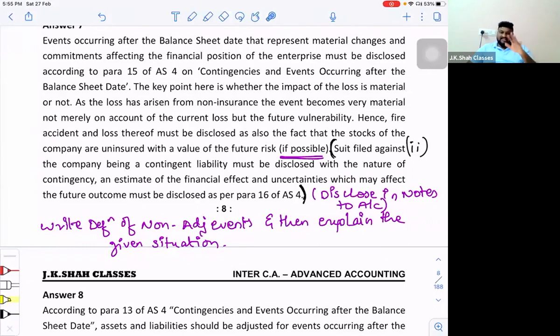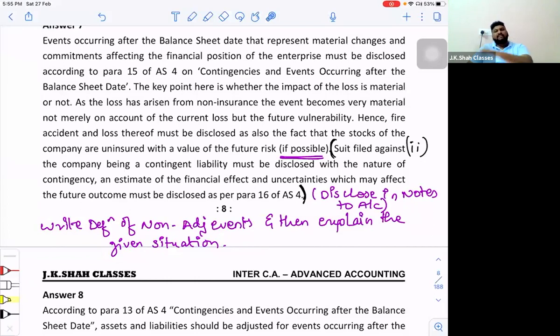A contingency is a contingency only. The definition and the disclosure requirements are all the same. That is why we talk about it more briefly in AS29 rather than in AS4. In AS4, we just speak about the definition of contingencies, and even the probability of outcomes I told you, probable loss, reasonably possible.